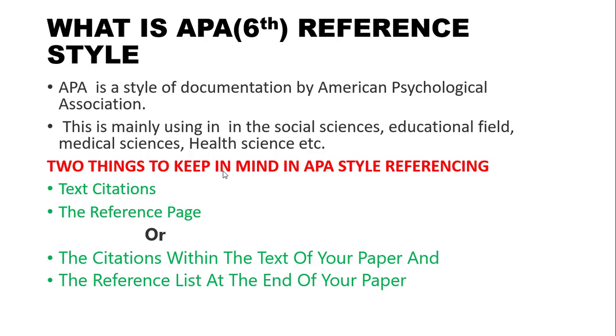The reference page is at the end of your paper, that is the reference list. So always keep these two points in mind before starting to write APA style references.